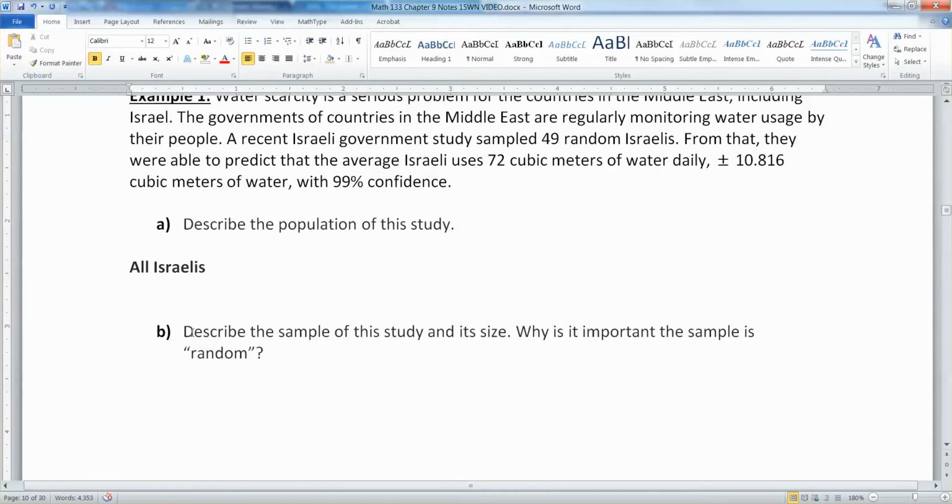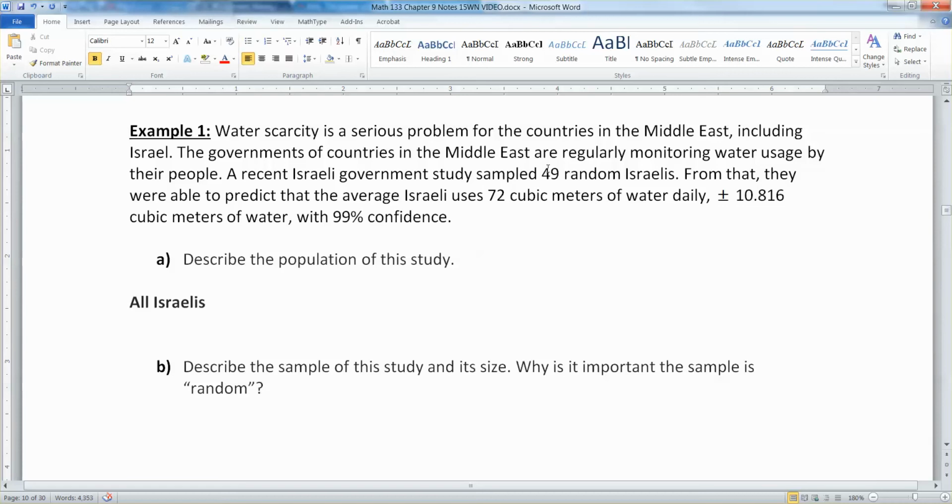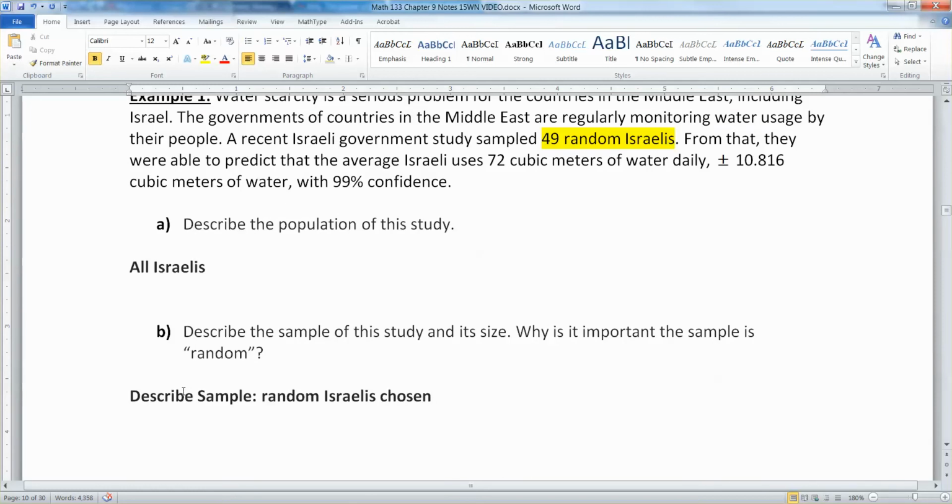Now the sample, we're going to describe it. So the sample was the 49 random Israelis right there. Let me highlight that. All right, so that was our sample. Describe the sample. And the answer is it was the random Israelis chosen. Why is it important that the sample is random? Well, because otherwise you could be biased, right? And we don't want a biased sample. So it's important to keep randomness in there because you don't want your study to be biased.